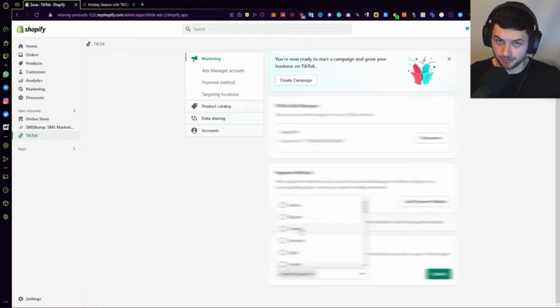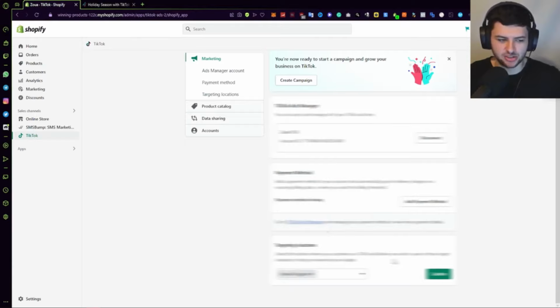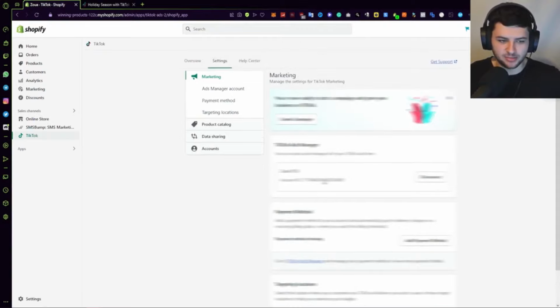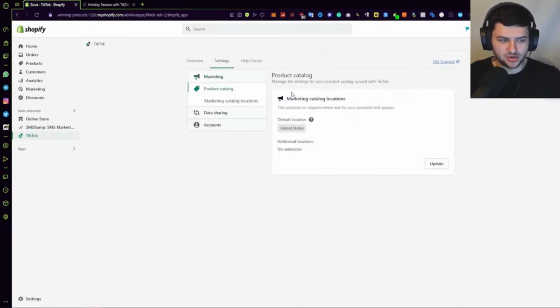So I can tick Austria, and then I can tick other countries too, like Belgium, Czechia, Denmark, Egypt, Finland, etc. So this is where you change your targeting locations. UK is going to be fine for now because you can also select United States. Depends on the market. We can go to product catalog. So here's where we manage settings for our synced product catalog.